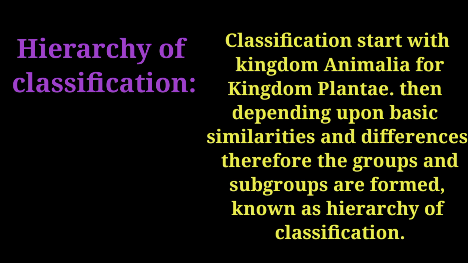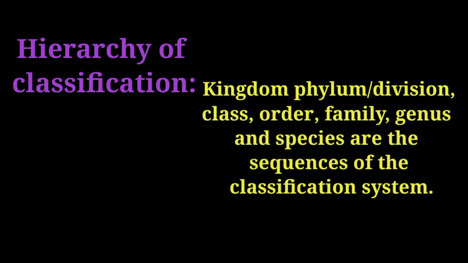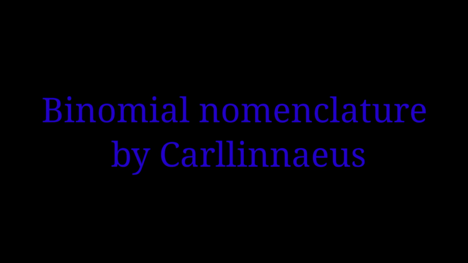Classification starts with kingdom Animalia or kingdom Plantae. Then, depending upon the basic similarities and differences, further groups and subgroups are formed. This is known as the hierarchy of classification. Kingdom, phylum, division, class, order, family, genus and species are the sequence of the classification system. Now we see the binomial nomenclature by Carl Linnaeus.